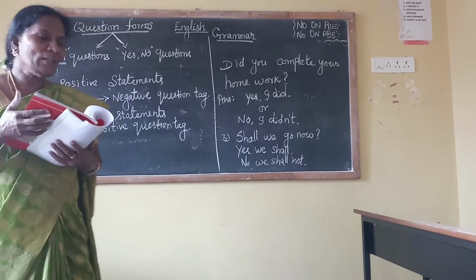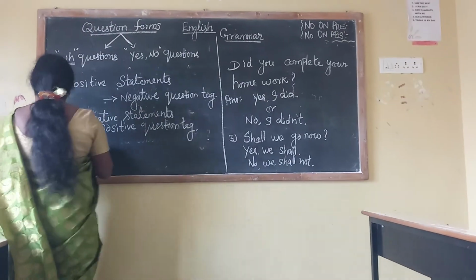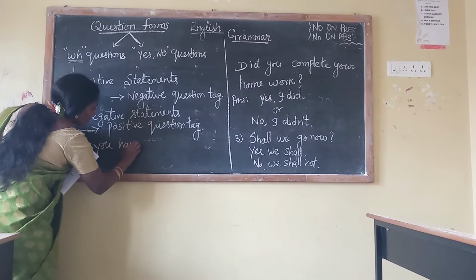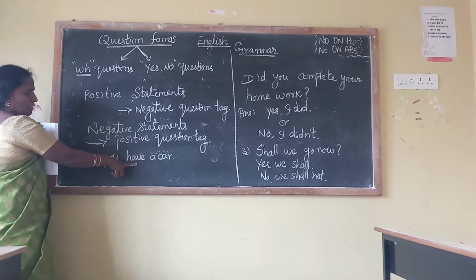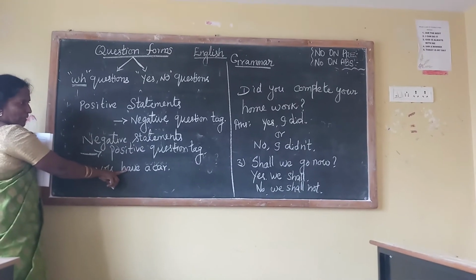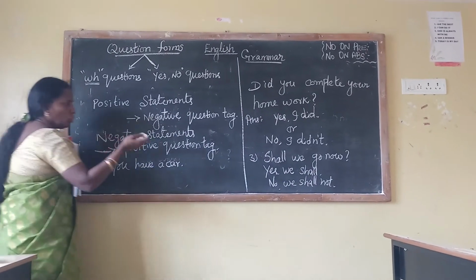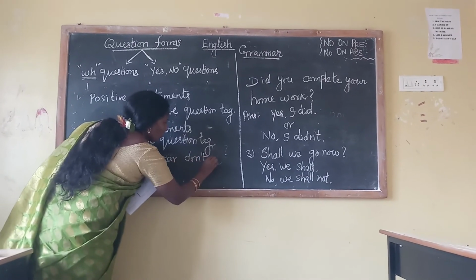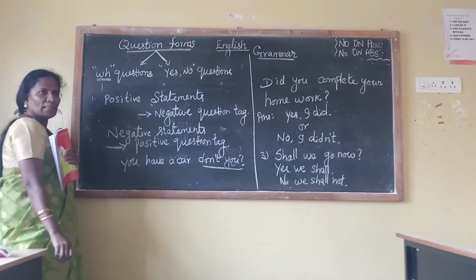This statement is positive, right? So what is the question tag here? Don't you? Negative.